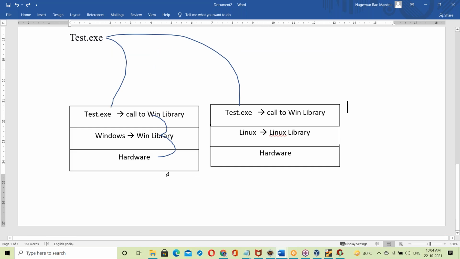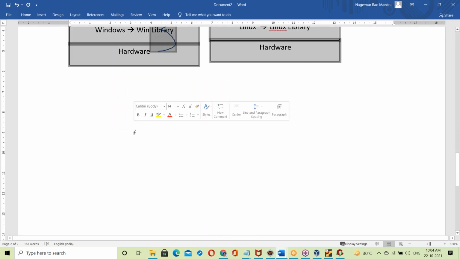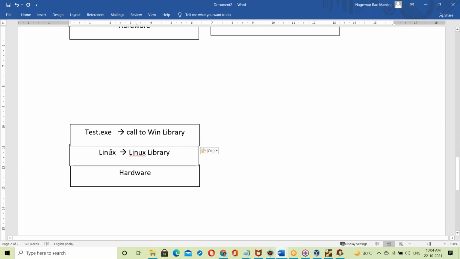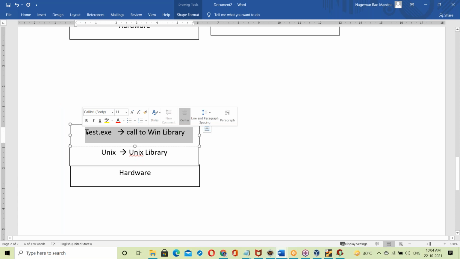Let us take another platform. Suppose the Unix platform. Same test.exe file placed there. Now when you try to run the test.exe file on the Unix platform here,